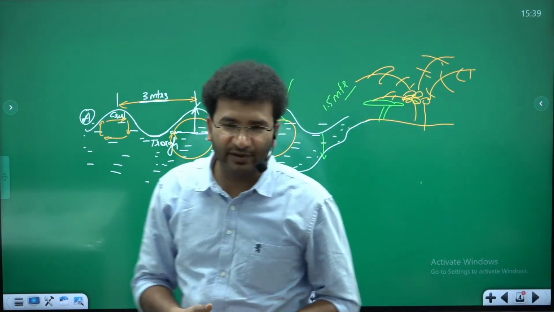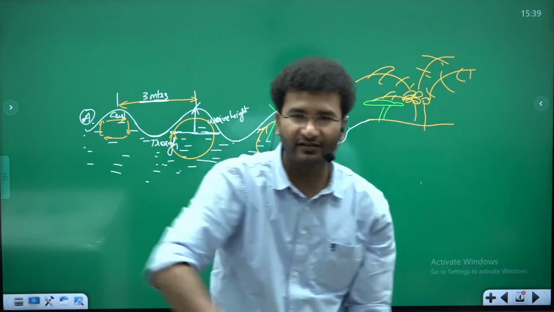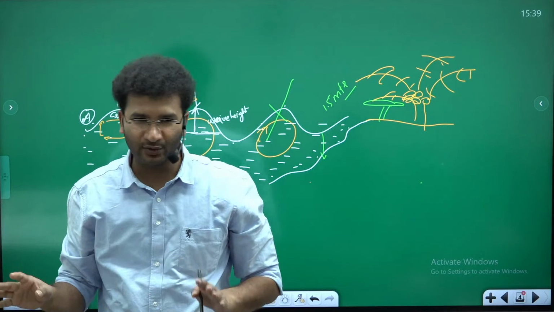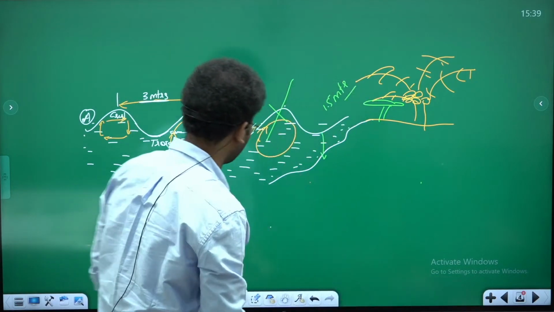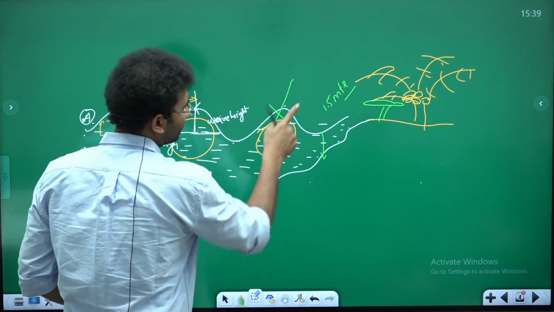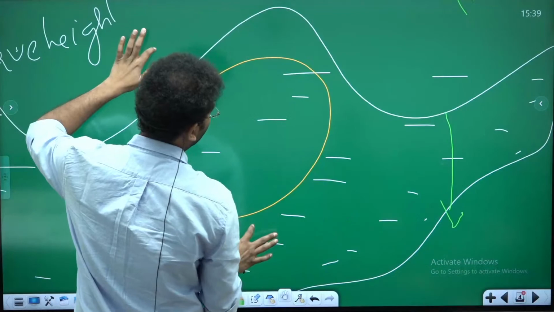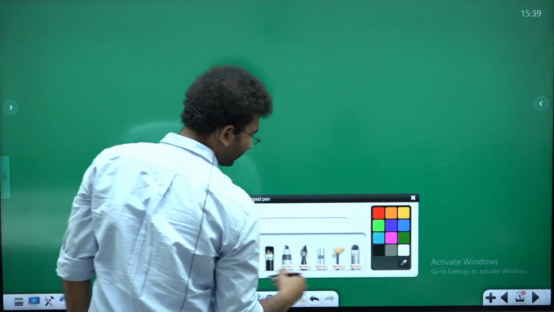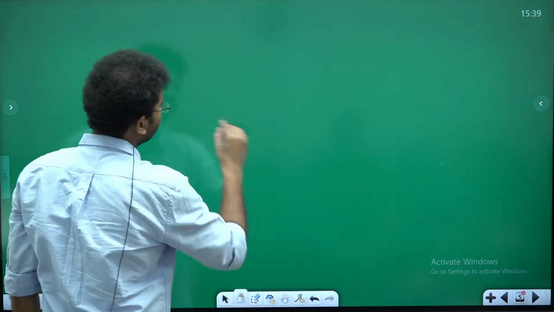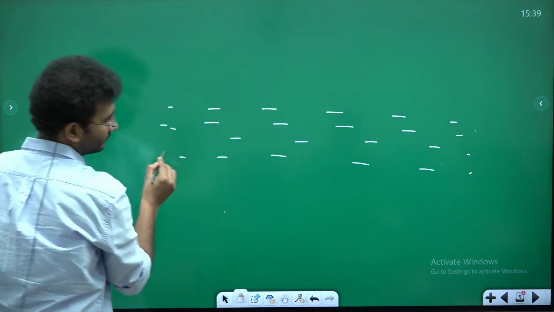How does this wave breaking happen, and why does the water come into the coastline and then recede back? This is also something you need to know. So here, let's try to understand the concept of the swash, or the movement of the wave in the water, right? For this, let us break the wave into two different types. So ये है आपका water, right?